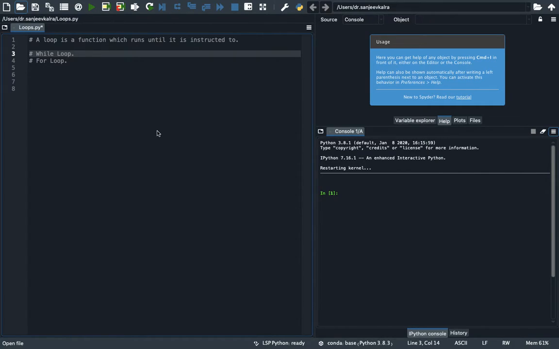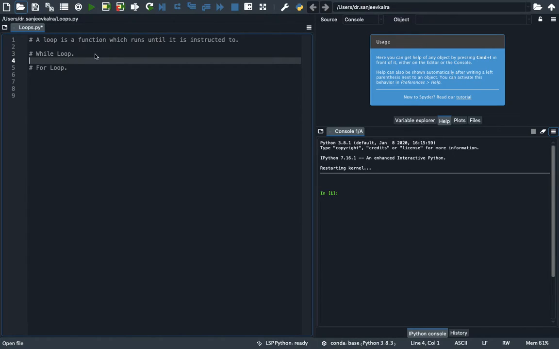In today's video, we will learn loops. A loop is a function which runs until it is instructed to stop. There are two kinds of loops in Python, while loop and for loop. So let's start with while loop.